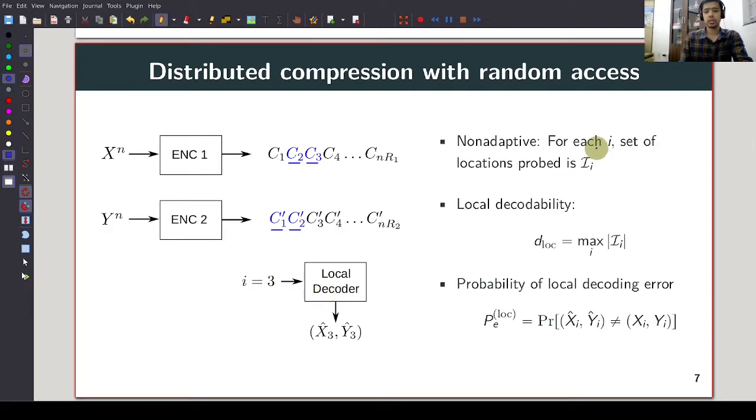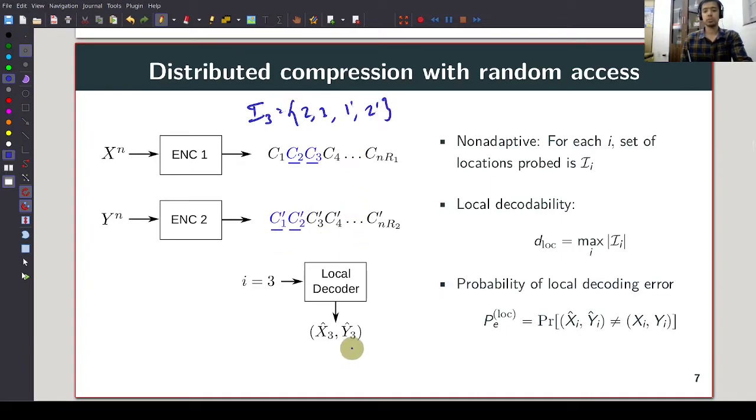So for each i, there's a set of locations that the local decoder probes, and this is denoted I subscript i. So in this toy example, in order to recover x3, y3, we have I3 equal to {2, 3}, which is the second and third bit of the first sequence, and {1', 2'}, which is the first and second locations of the second sequence.